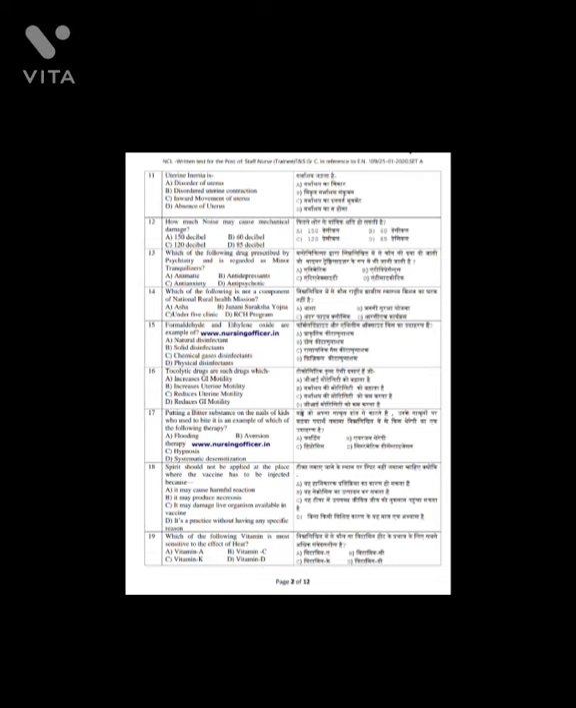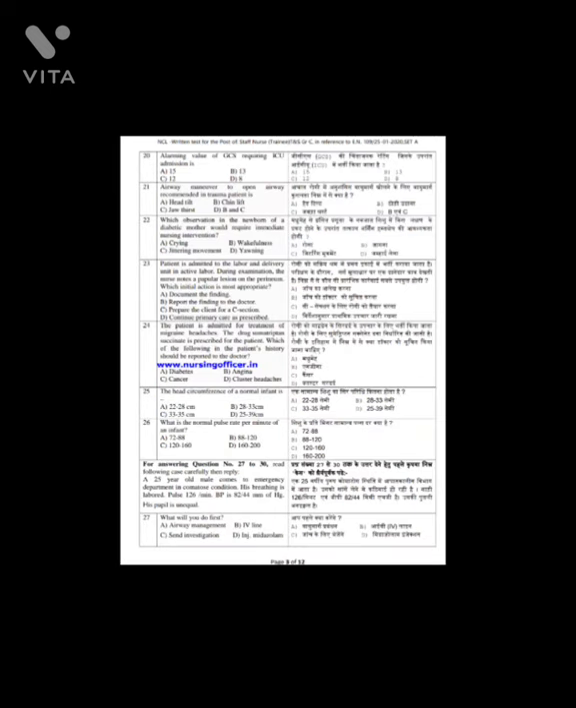Question number 19. Which of the following vitamins is the most sensitive to effect of heat? And the answer is option B, vitamin C. Question number 20. Alarming value of GCS requiring ICU admission is, and the answer is option D, 8. Question number 21. Airway manual to open airway recommended in trauma patient is, and the answer is option D, means B and C, chin lift and jaw thrust.